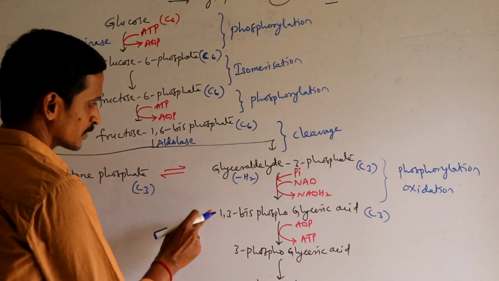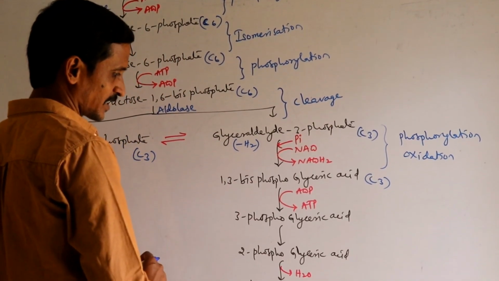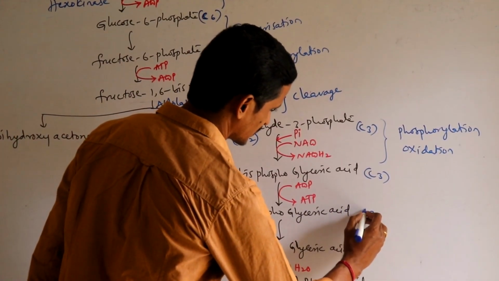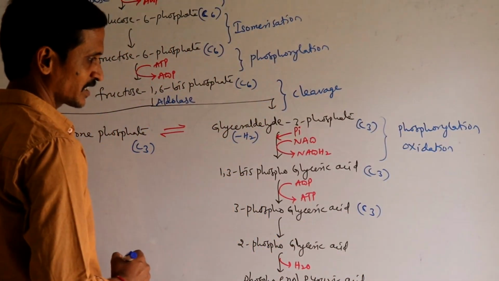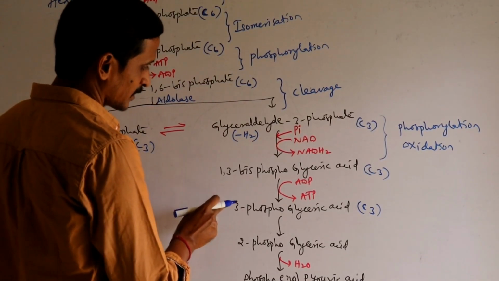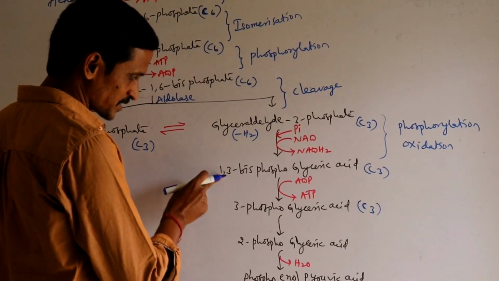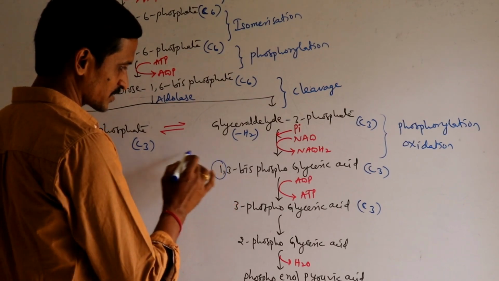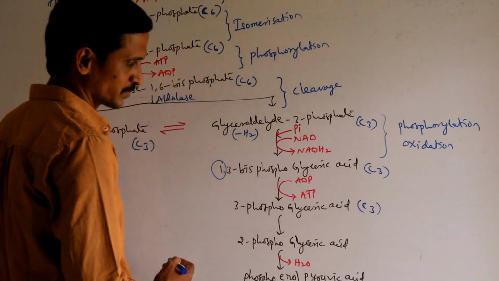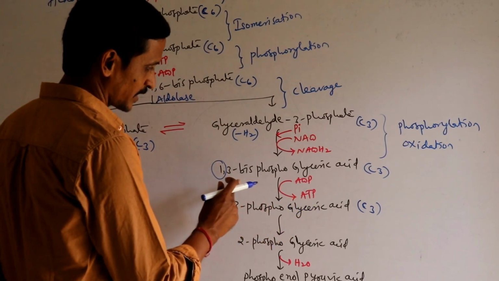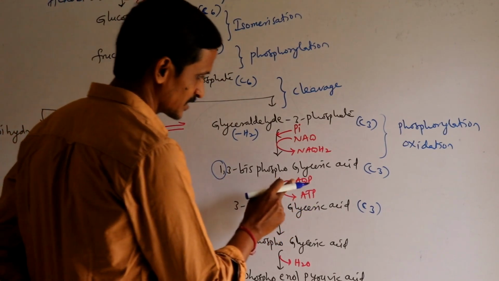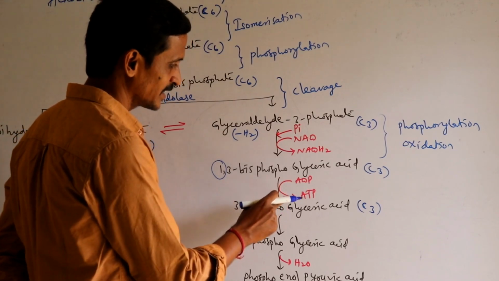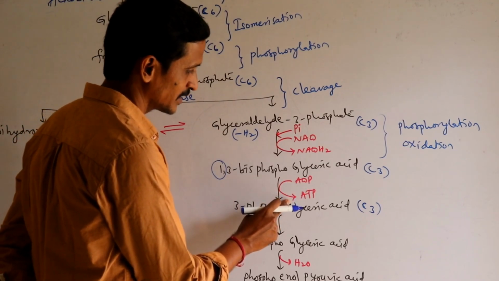Now this 1,3-bisphosphoglyceric acid is converted into 3-phosphoglyceric acid, number of carbons remains same, C3. Now what happened? There is one phosphate missing. The phosphate which is attached on the first carbon is removed, right? That phosphate is accepted by another acceptor, that is ADP, and ADP is converted to ATP.